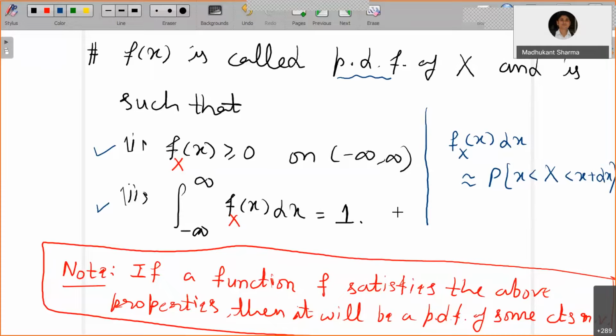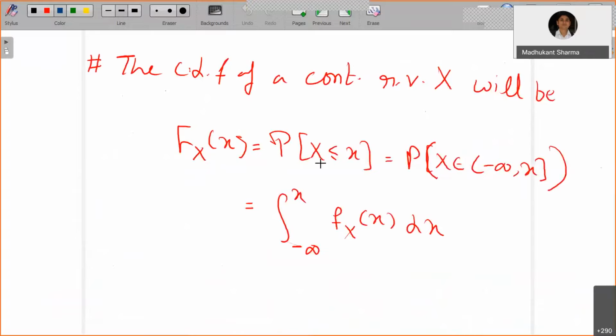Okay, and you can also write the cumulative distribution function for this random variable in terms of f_X(x). So F_X(x) is equal to the probability that X is less than or equal to x. What does that mean? X less than or equal to x means X falling into the interval minus infinity to x. If you refer to the definition of how to assign probability on the interval, this probability is going to be the integration over the interval minus infinity to x of f_X(x). Okay, now we are going to list out all the properties for the cumulative distribution function attached with this.